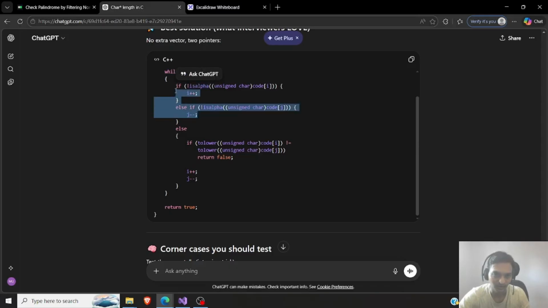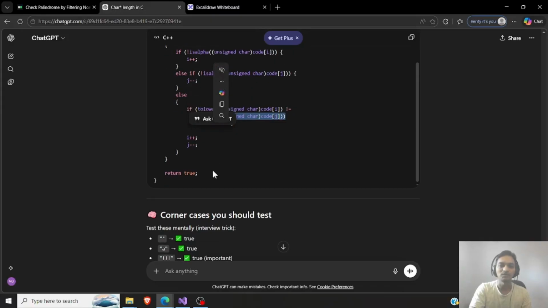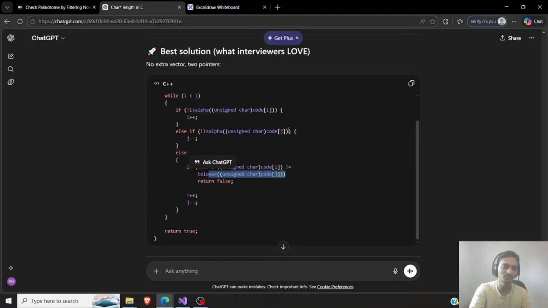So we first remove this by just passing it, ignoring it. We don't have to remove or delete it. Actually, that's where I was going at first. We do not need to delete or remove or create new space completely. We just ignore them. We move the pointer ahead from 1 to n minus 1, then 2 to n minus 2, without even deleting them. We just ignored them, moved on and compared. Whenever there is a mismatch, we return false and that's done. Yeah, this is a good approach. I think I will remember this. I don't have to write it.